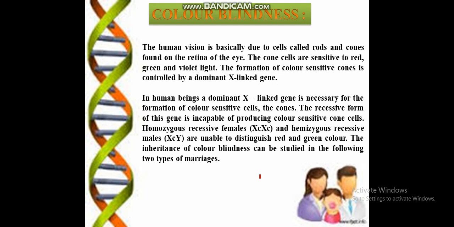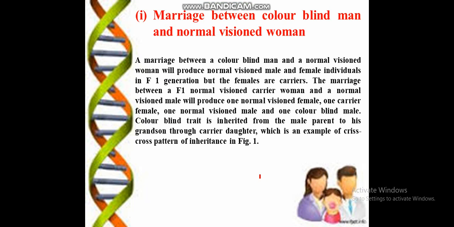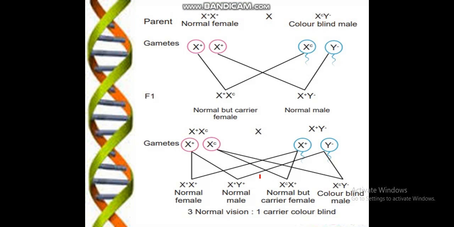So what is color blindness? A person is unable to recognize red from green because of the lack of the X chromosome with the color gene, so they will be colorblind. In human beings, the dominant X chromosome is necessary for the formation of color-sensitive cells or cones. The recessive form of this gene is incapable of producing color-sensitive cone cells. So we will see this combination when a marriage happens between a colorblind male and a normal female. Here is a normal female, here is a colorblind male.